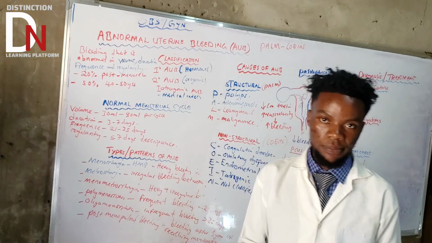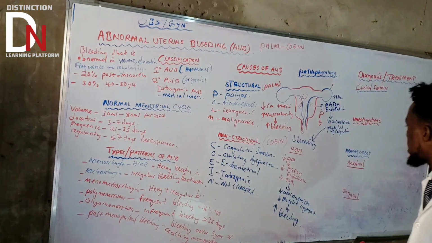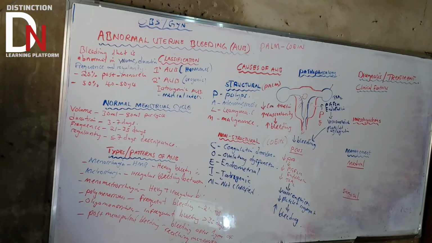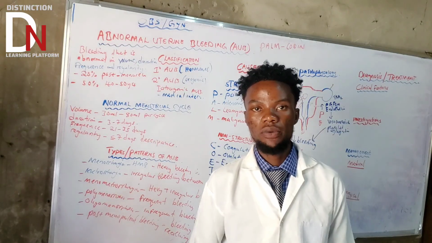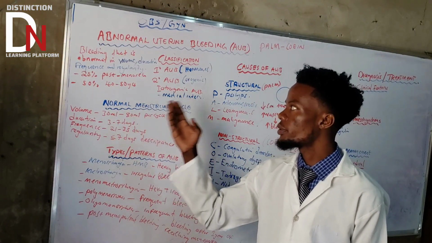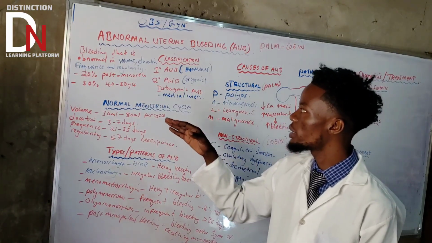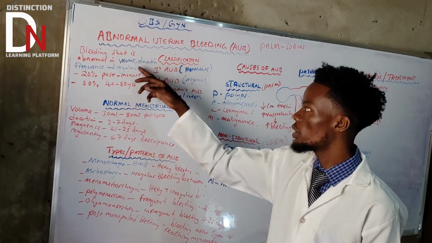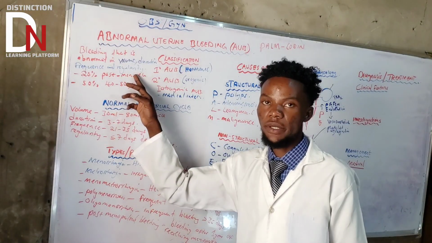You need to take history, okay? After history, you need to do exam. Then lastly, you need to end with investigation, okay? Now, from history, what you need to take note of is the same thing that we talked about, because someone with abnormal uterine bleeding comes with what? Abnormal volume, duration, frequency, and regularity.